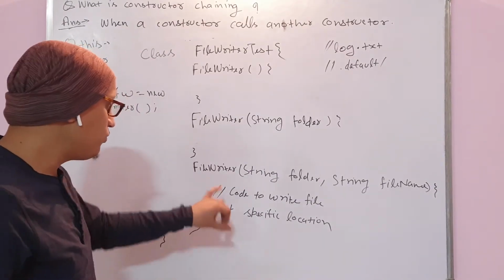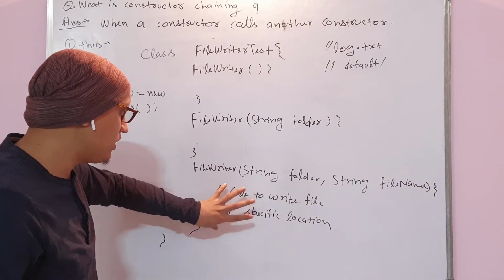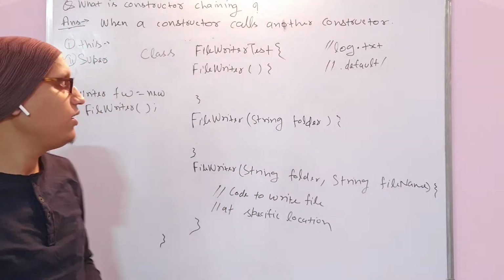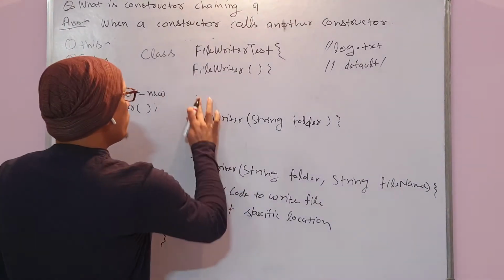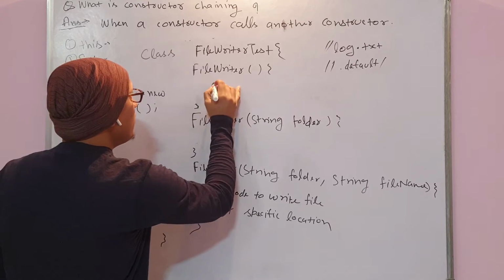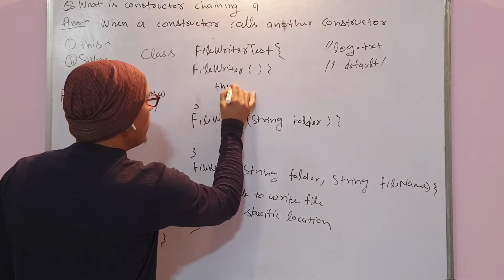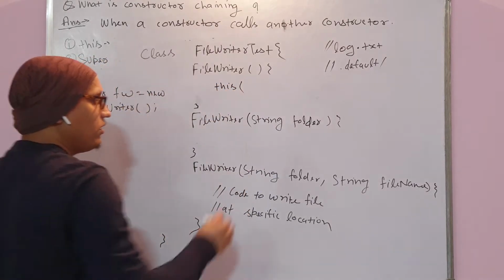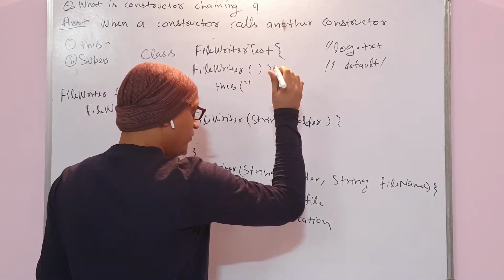Instead of that, if you want to consume this one only, you can do that. What you can do? From this constructor itself, you can call this, with the folder name you are going to give.